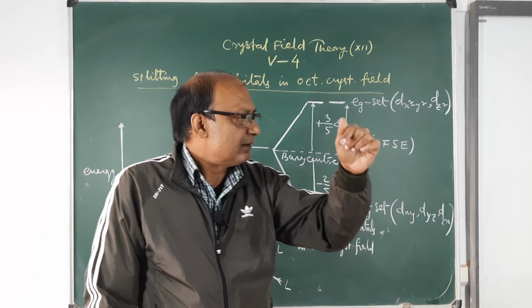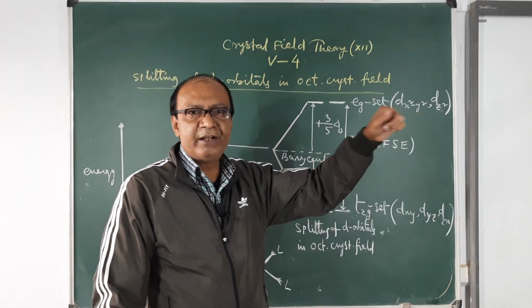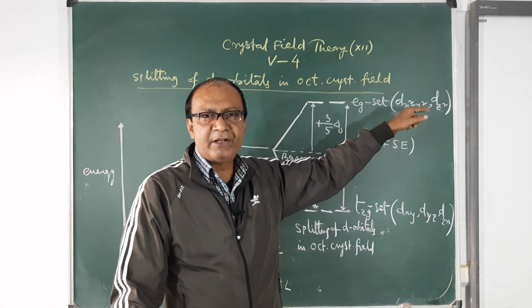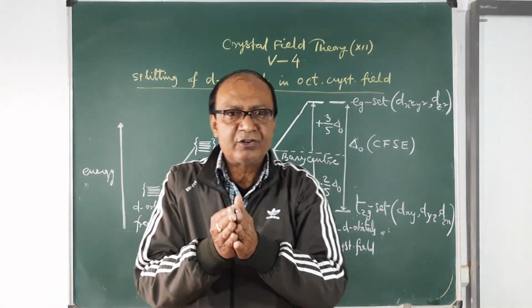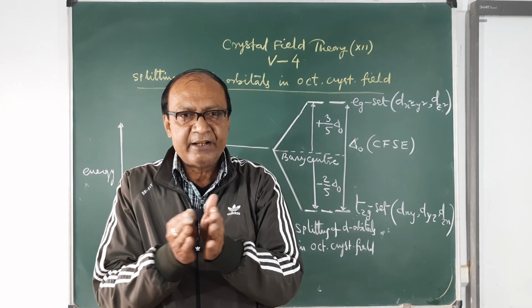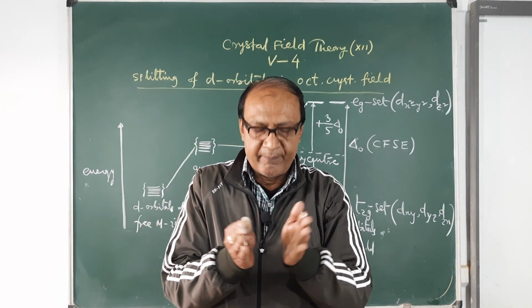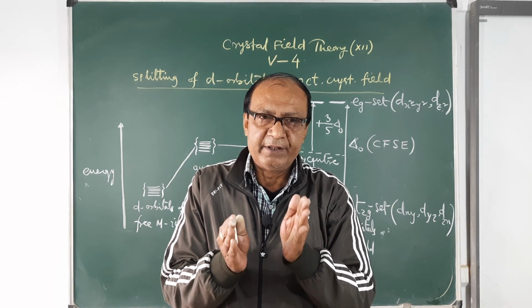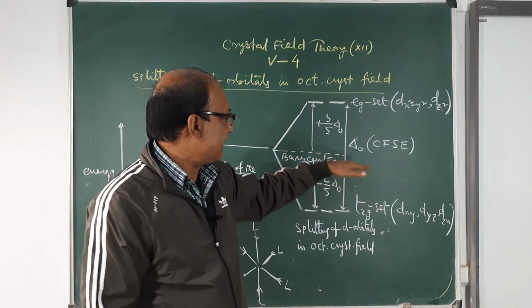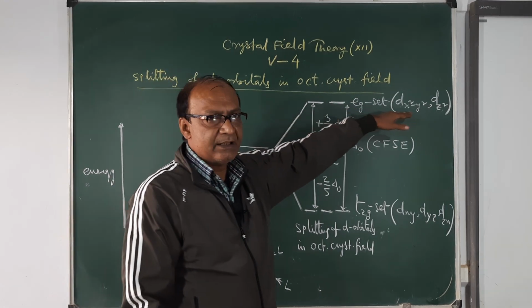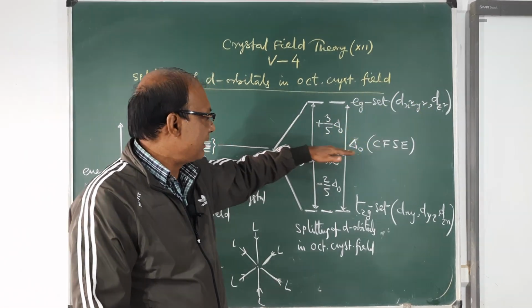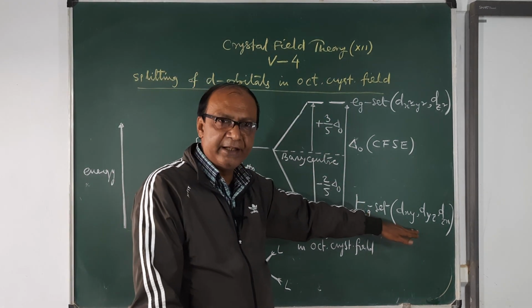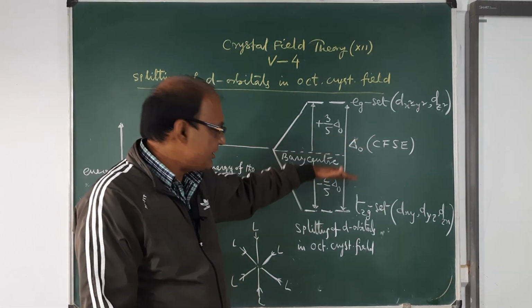That's why the negative charge of the ligand, or negative dipole of the ligand, and the electrons present in dx square minus y square and dz square directly repel each other. And due to greater force of repulsion, the energy of the two orbitals dx square minus y square and dz square has been raised. However, the other orbitals are not directly falling in the path of ligands, so their energy is lowered.